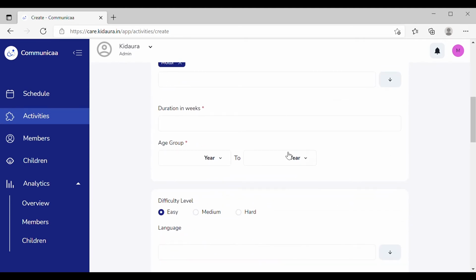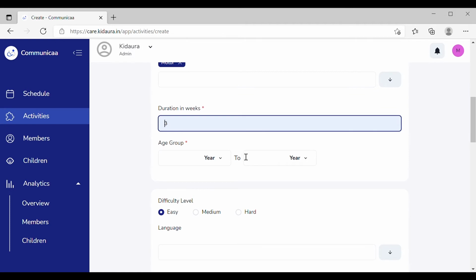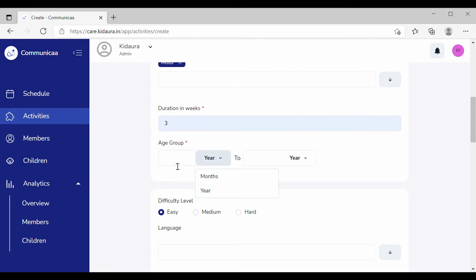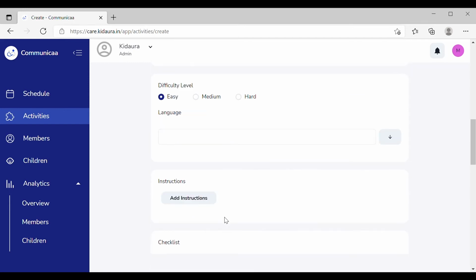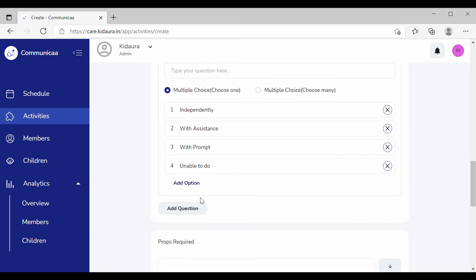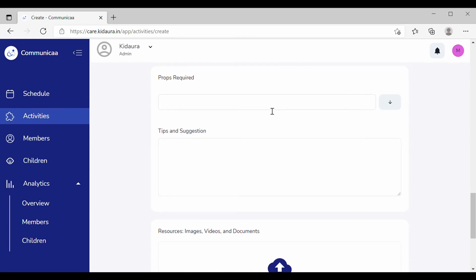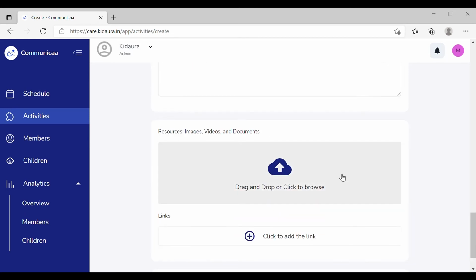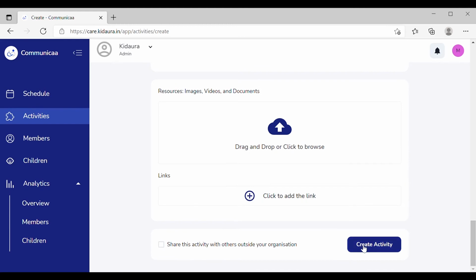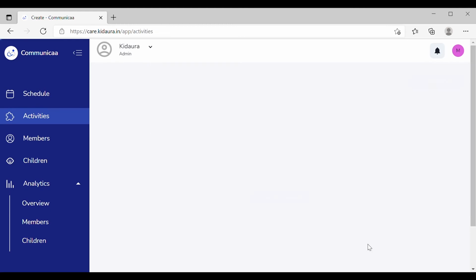step-by-step instruction, a checklist for parents to fill, tips and suggestions if you have any, and also the duration, age, and props required. You can also add images, videos, and links about this activity so that it will help the parents to get a better understanding on how to conduct them.